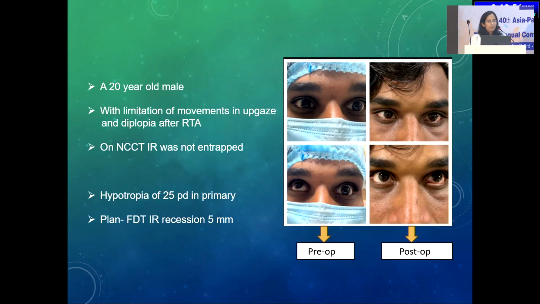A similar case was a 20-year-old male. He had a history of RTA, and following that he developed limitation of movements in the up gaze. On NCCT we found that the inferior rectus was not entrapped and there was no evident orbital fracture. There was a hypotropia of 25 prism diopters in primary. So a forced duction test was done for inferior rectus and it was found to be tight. Again, an inferior rectus recession of 5 millimeters was done. There is a reason why I am limiting to 5 millimeters, and that is because if we do it beyond 5 millimeters, there is a risk of lower lid retraction.